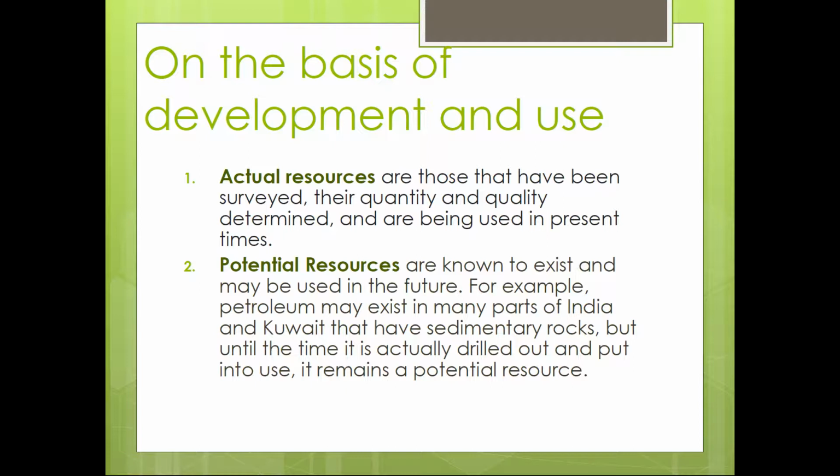We know it very well. So it is an actual resource. Actual resources are those that have been surveyed, their quantity and quality determined, and they are being used in present times. For example, coal, petrol, and natural gases. So they are actual resources. We know their availability and their utilization also.